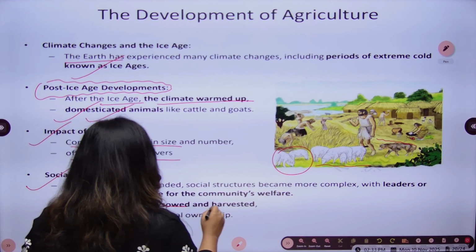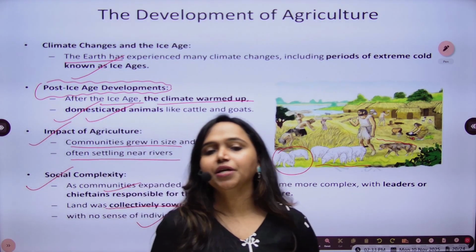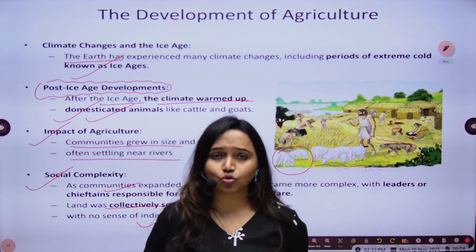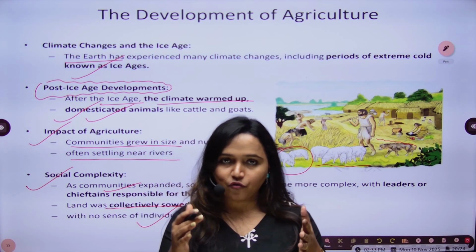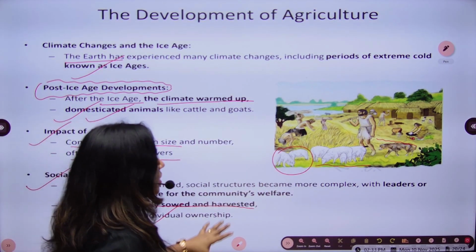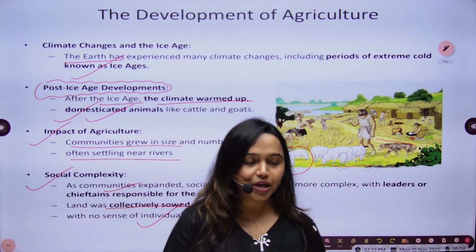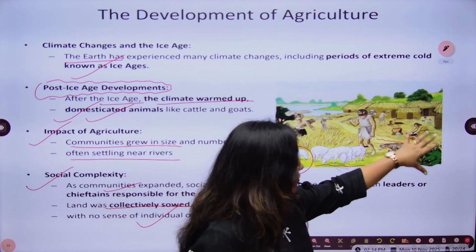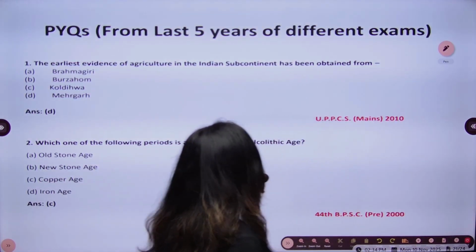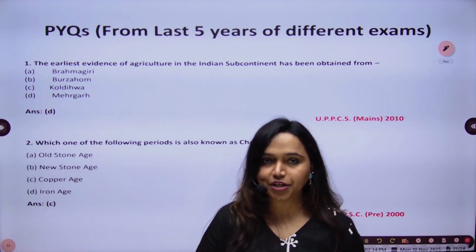Land was collectively sowed and harvested, and there was no sense of individual ownership in the beginning, because obviously the primary responsibility for them was to grow crops and form their livelihood. Only when they secure their livelihood will they think about other aspects. So the primary responsibility was this, and this picture completely depicts that. So this is, as we have seen, certain aspects of prehistoric time.